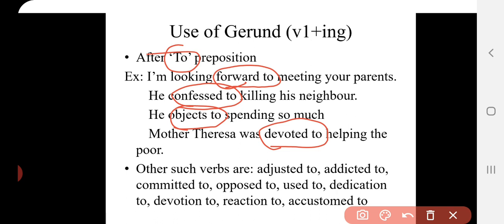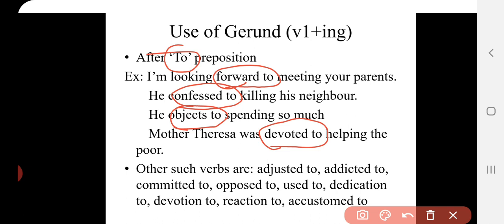ਔਰ ਤੁਸੀਂ ਇਹਨੂੰ as a to preposition ਲੈ ਸਕਦੇ ਆ, prepositional phrase ਇਹਨੂੰ ਆਪਾਂ ਕਹਿ ਸਕਦੇ ਆ, ਤੇ ਤੁਸੀਂ ਉਸ ਤੋਂ ਬਾਅਦ ਇਹਨੂੰ as a gerund, verb's first form plus ing ਹੀ use ਕਰੋਗੇ. Okay, ਇਹਨਾਂ verbs ਤੋਂ ਇਲਾਵਾ forward to, confess to, devoted to, and there are other verbs, for example adjusted to, addicted to, committed to, opposed to, used to, dedication to, devotion to, reaction to, accustomed to. So these are the other verbs.